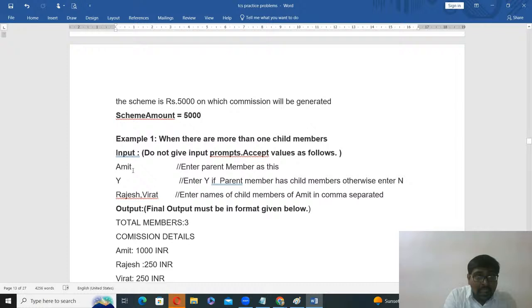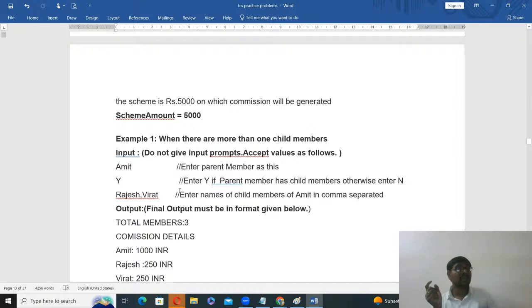First, I entered one name, Amit. Whatever I entered, this is the parent member. Next, enter Y if the parent member has child members, otherwise enter N. Suppose here Y is entered.